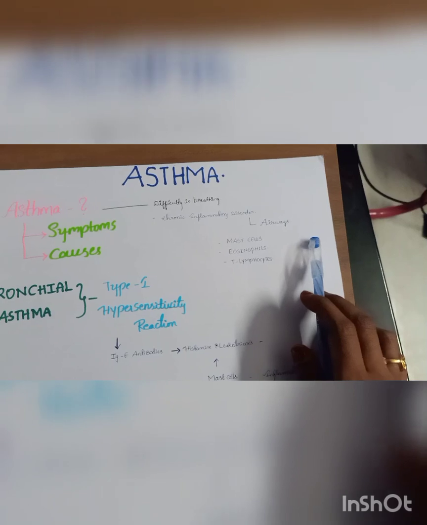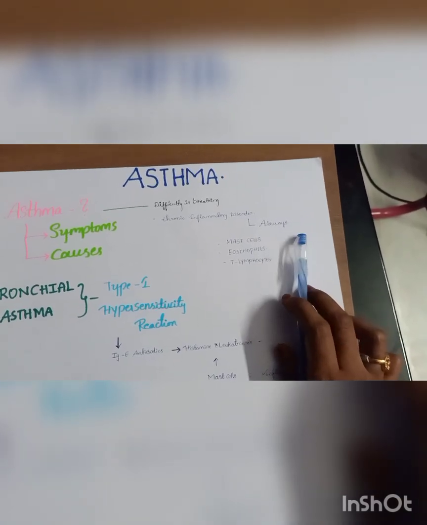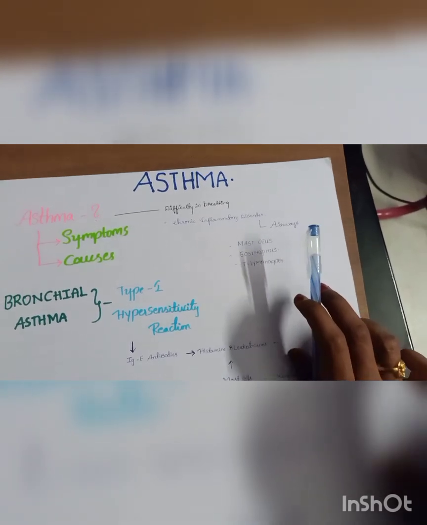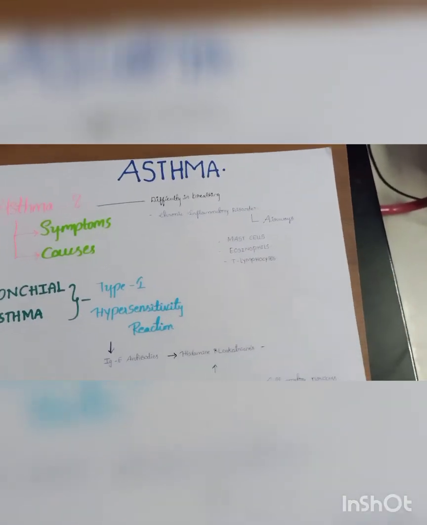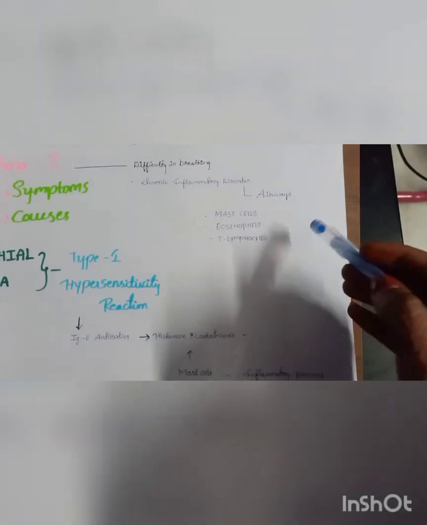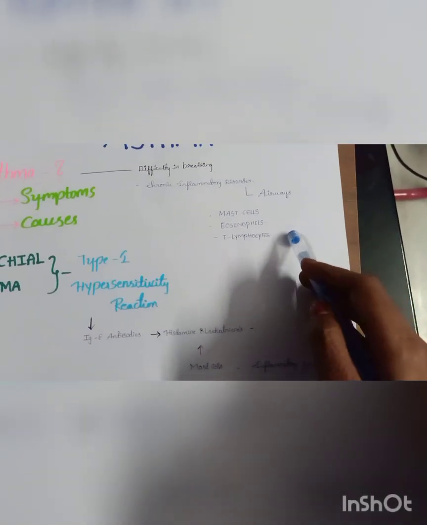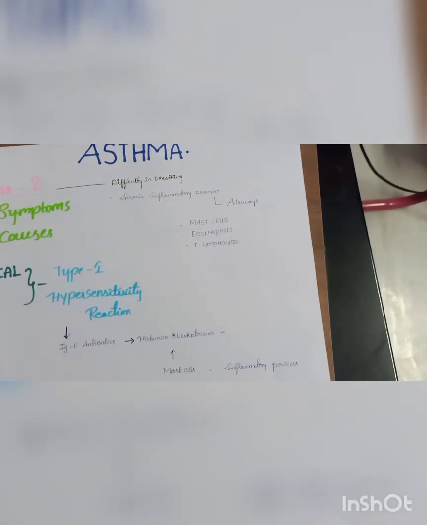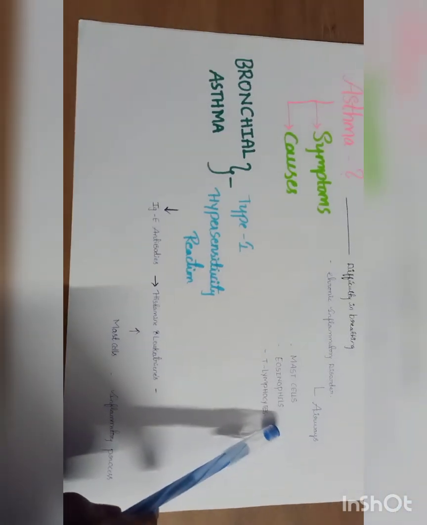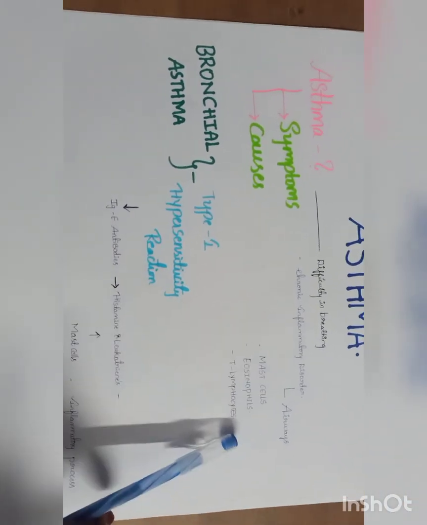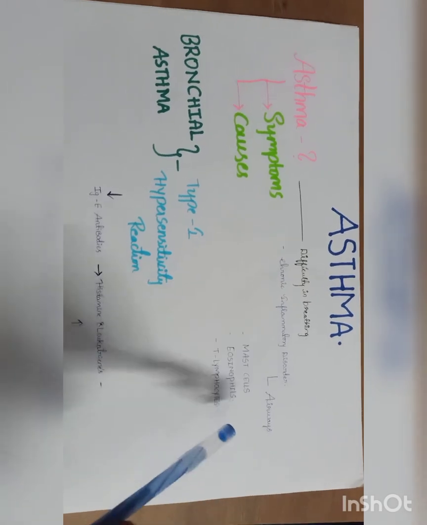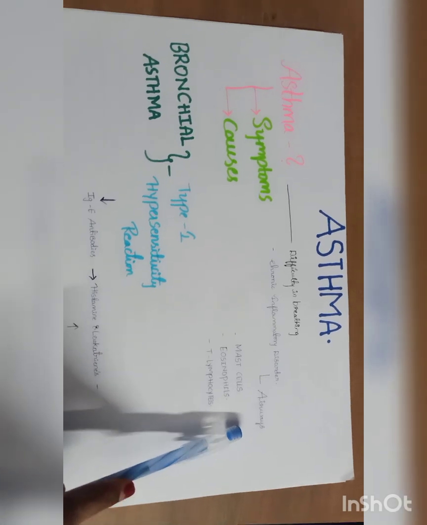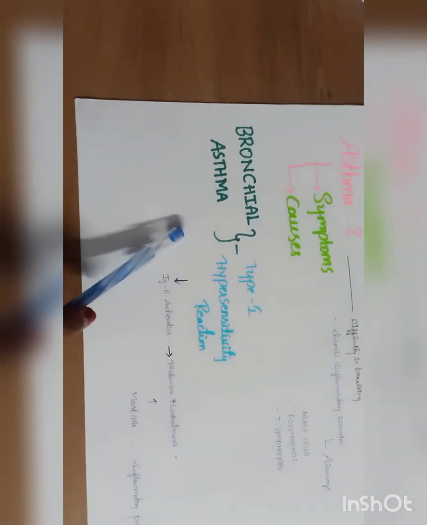So the structures that get inflamed in asthma are mainly the airways. For the inflammation of these airways, there are certain cells which cause this inflammation: mast cells, eosinophils and T lymphocytes. These cells release inflammatory mediators, and the inflammatory mediators released by these cells cause the inflammation of the airways. Okay.